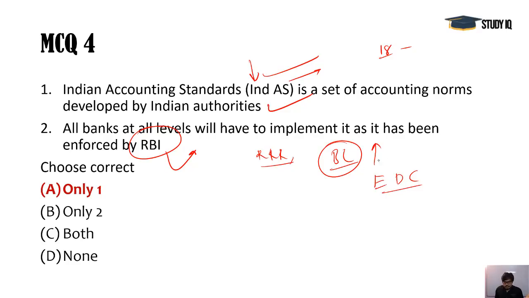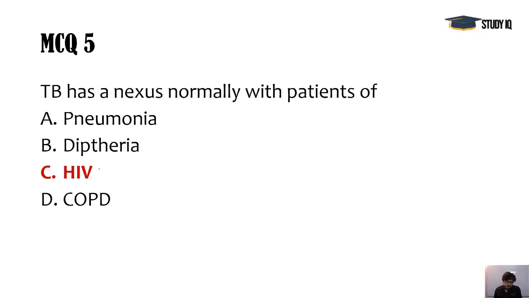accounts. So it may become a problem for the banks, and the government doesn't want to pressurize banks because of these particular norms. And this is the election time, and you see, if any kind of negativity rises with the banking sector, then it can become like a crisis. And already they are struggling a lot with the NPA situation, and these IND-AS norms and provisions may worsen this particular situation. So only 1 is the correct answer, 2nd is wrong, because RRBs and urban cooperatives don't need to follow it.